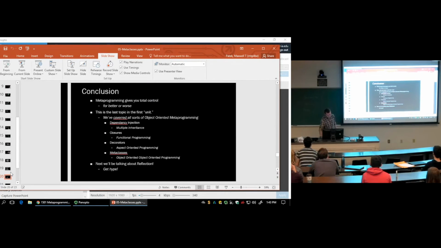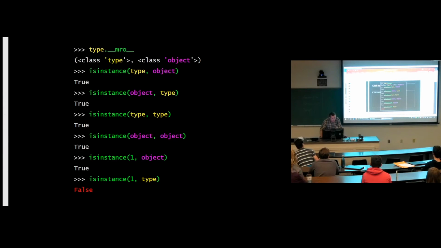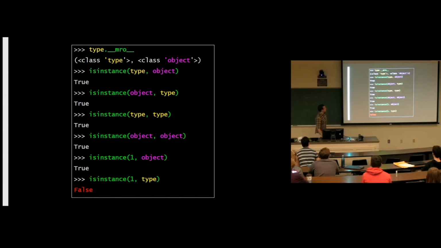But, oh, geez. So this might answer some of your questions. We can see that we've got the MRO of type here, and you can see that type does, in fact, inherit from object. So type is an object. Because remember, I said all classes are objects. Type is no exception. Just because it's a metaclass doesn't mean it's not still a class. And all classes are objects, so therefore type is an object.